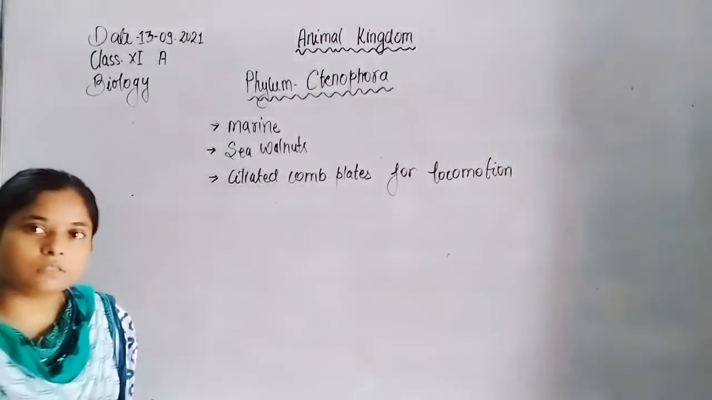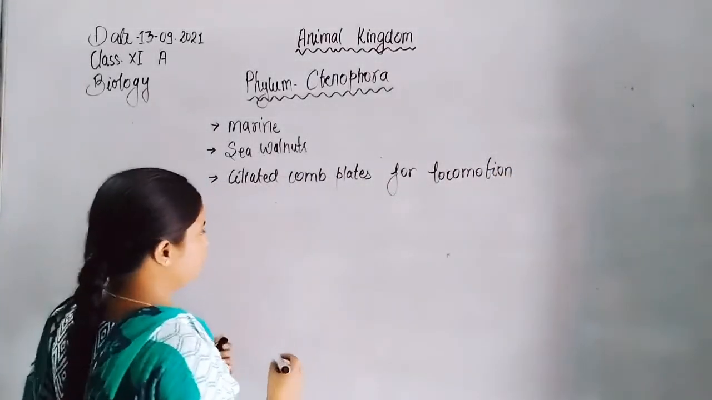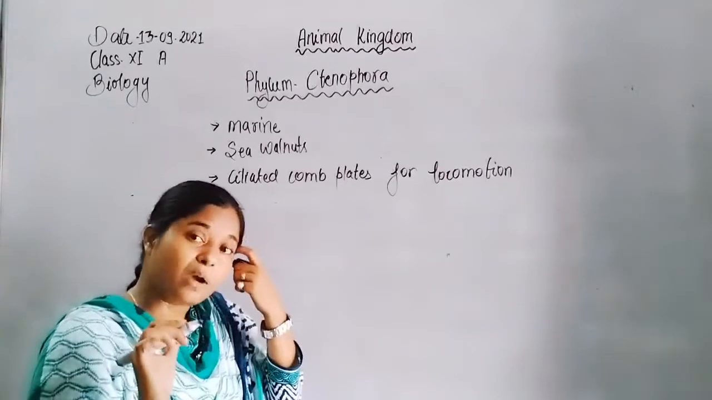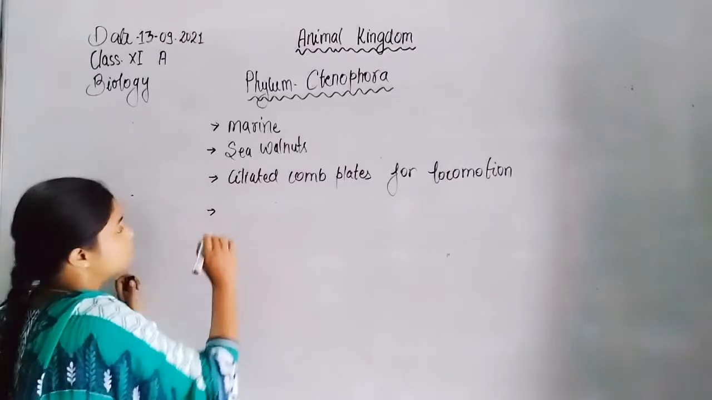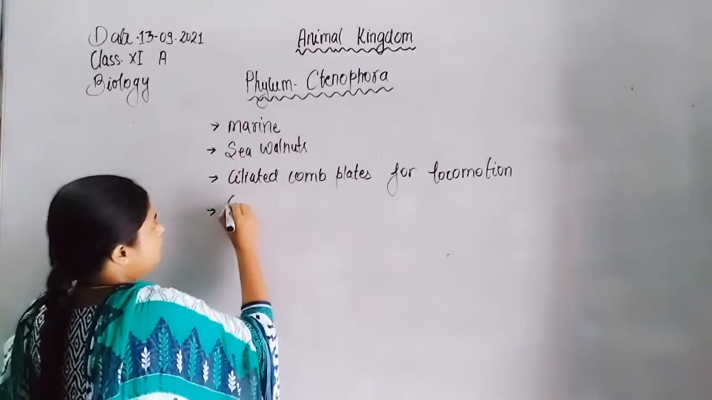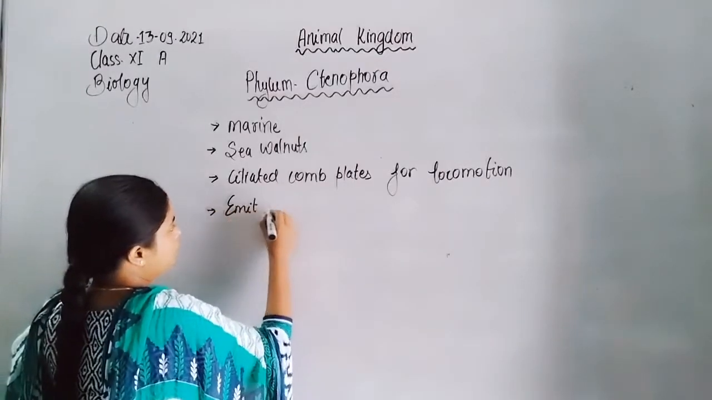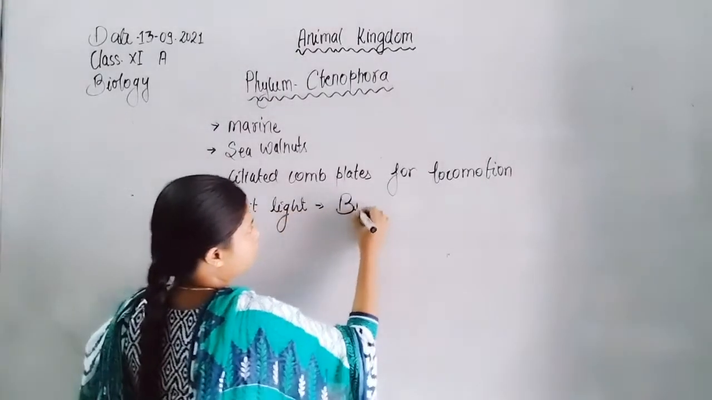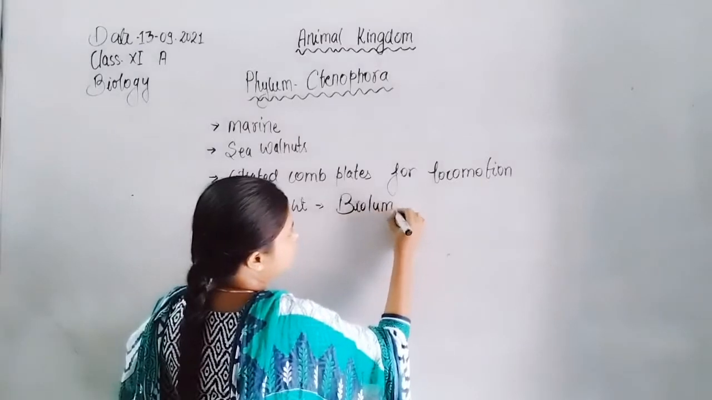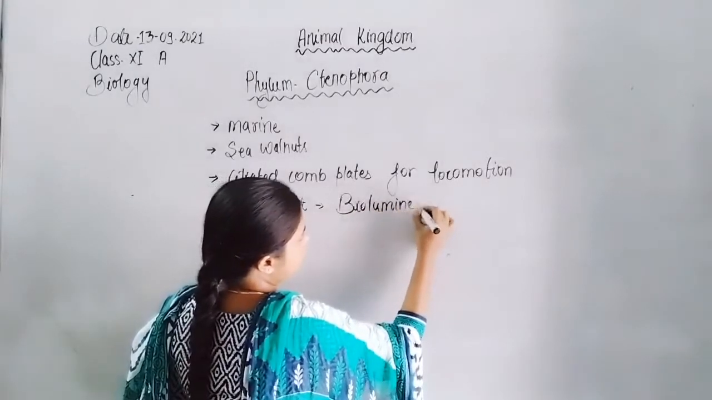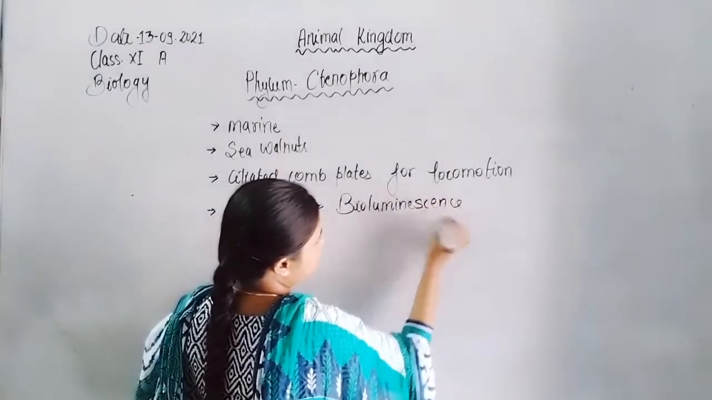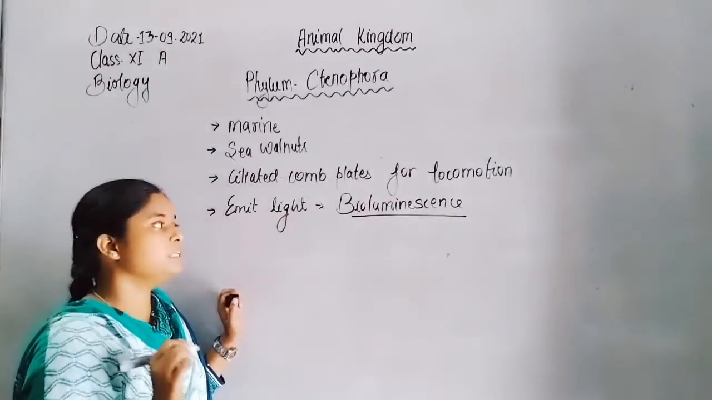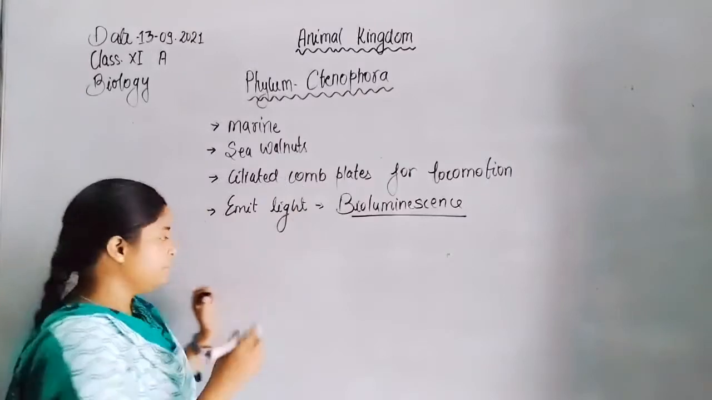Ciliated comb plates for locomotion, most of the organism. Another important thing is that they are bioluminescent. That means they produce or emit light. That's why it's called bioluminescence. Because they emit light, they live in dark conditions.